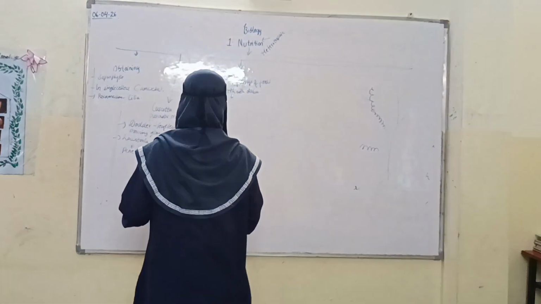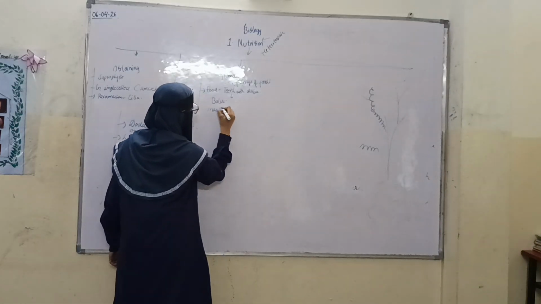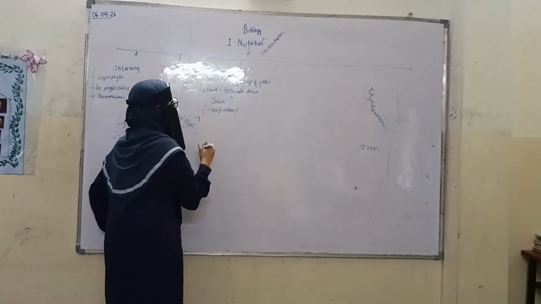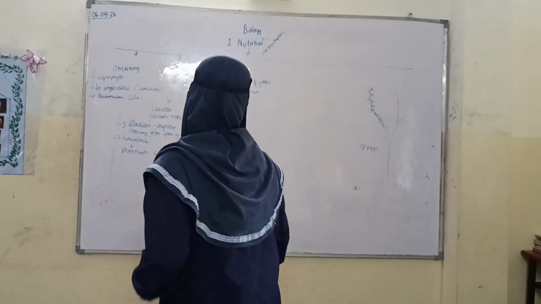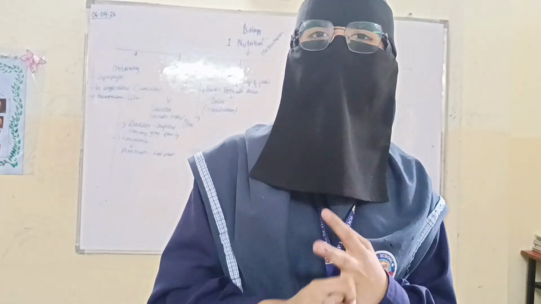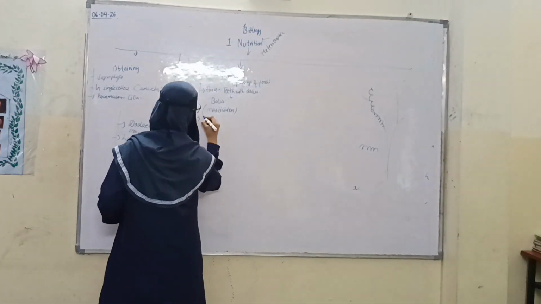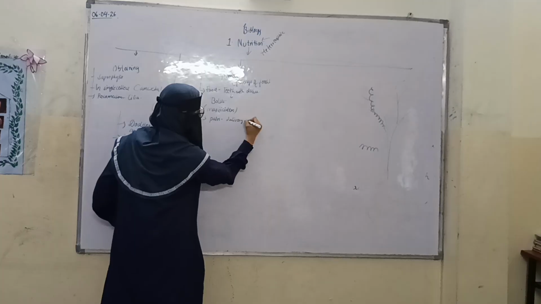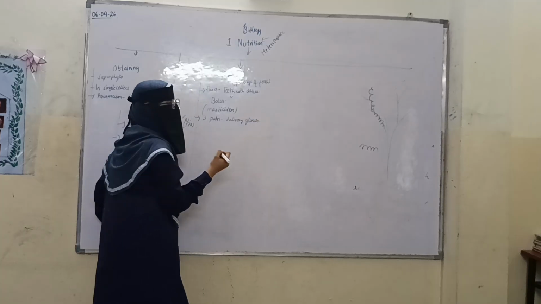This process is called mastication. And now what happened? Our salivary glands are there. There are three pairs of salivary glands.